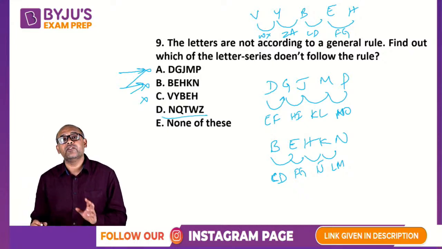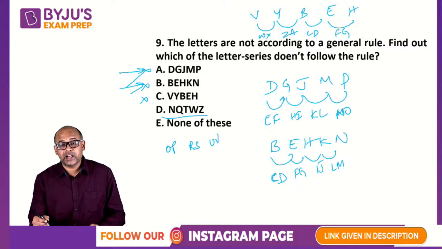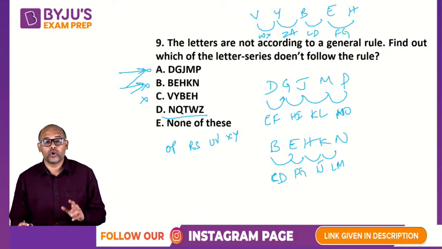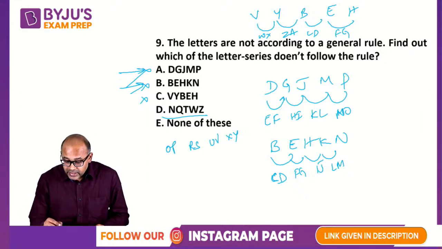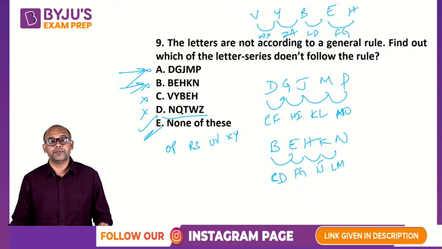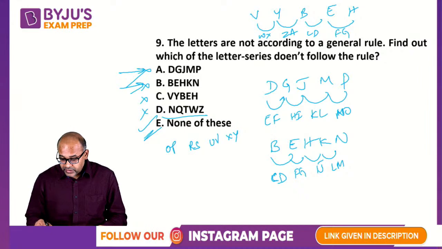Similarly, you can see that D will also follow the pattern. N, O, P, then Q, R, S, then T, U, V, then W, X, Y, and then Z. So option D is also not correct. All of them are following the same pattern, hence the answer is option E, none of these. Let's move on to the next question.